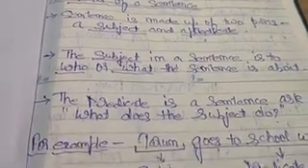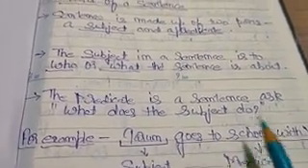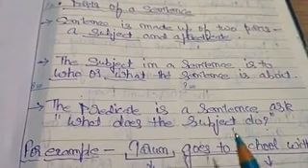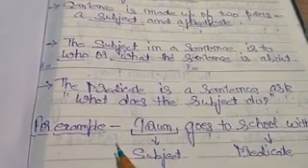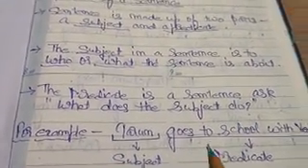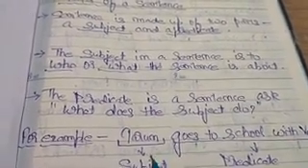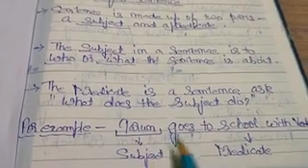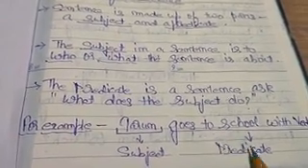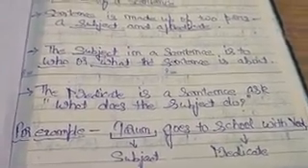And the predicate in a sentence tells what the subject does. For example, Tarun goes to school with Ved. Here Tarun is the subject and goes to school with Ved is the predicate.